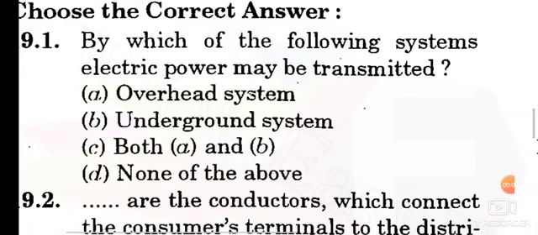Power system. By which of the following systems may electric power be transmitted? Option C is the correct answer: overhead system and underground system. Both methods can be used to transmit the power. Once again, by which of the following systems may electric power be transmitted? Option C, overhead system and underground system.